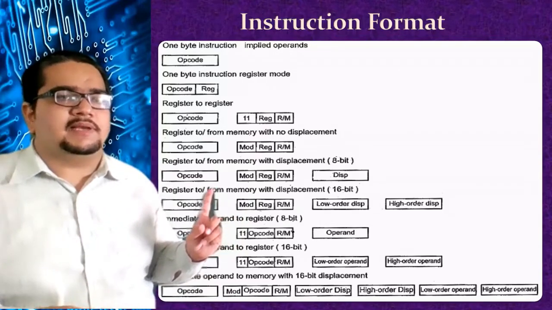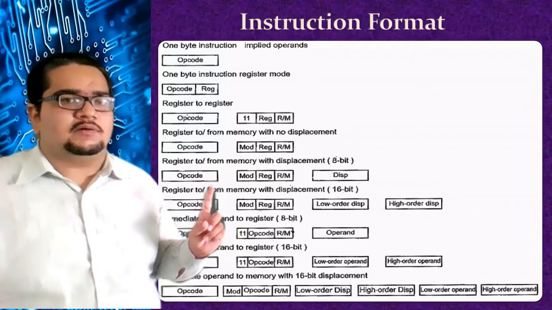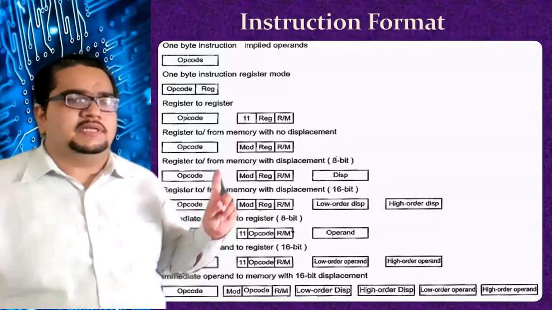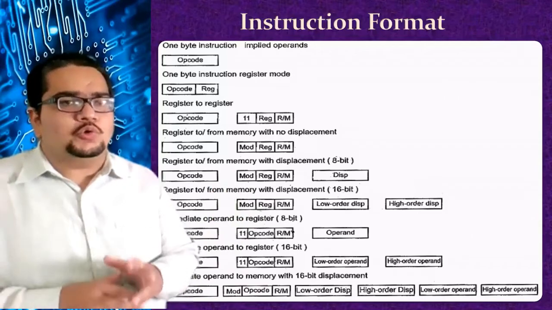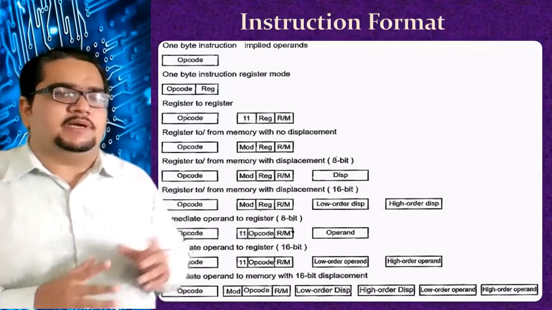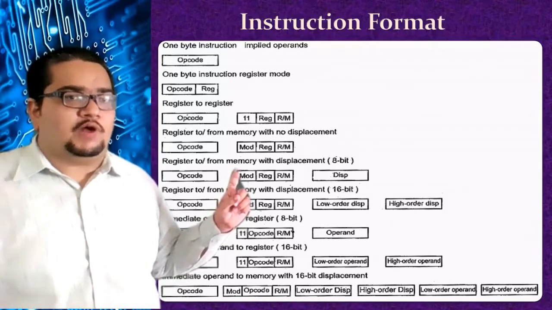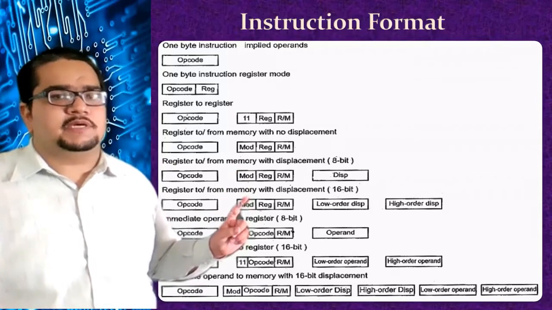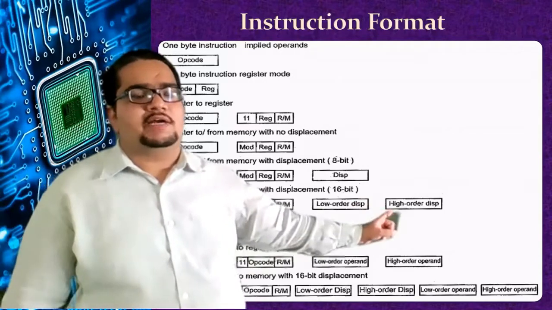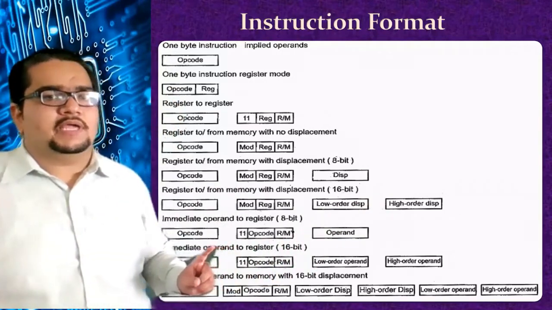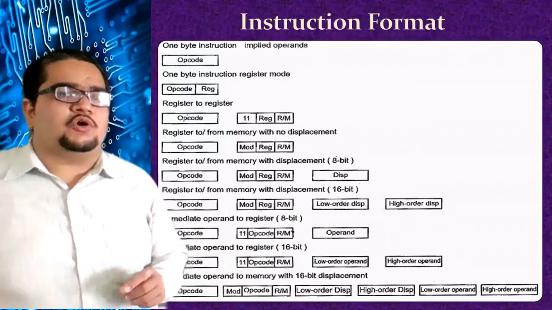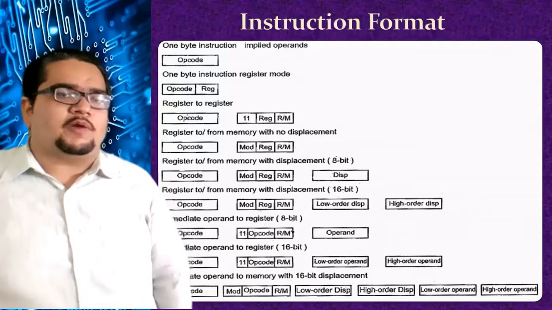In this particular example, the data operation is telling about register to or from memory with the displacement. Then the next 2 are the same thing: register to or from memory, with the displacement. In this, the displacement is of only 1 byte, and here the displacement is of 2 bytes. When it is 2 bytes, 1 byte of lower displacement and 1 byte of higher displacement will be there. The next 2 are also similar, and so on. One by one, group by group, we will check what all these different instruction formats are.